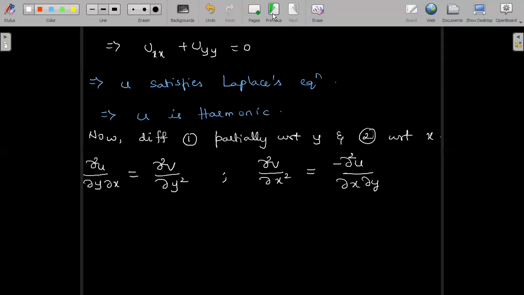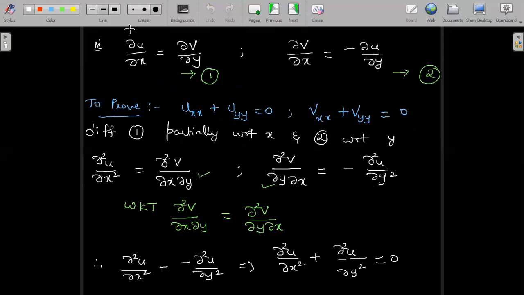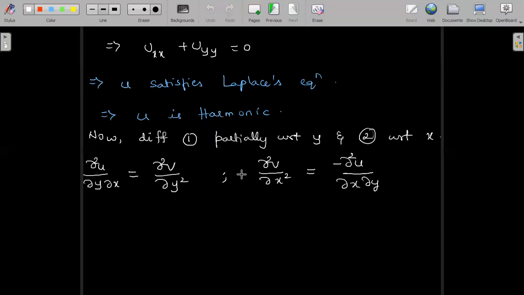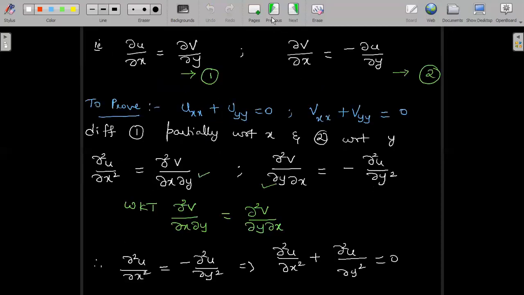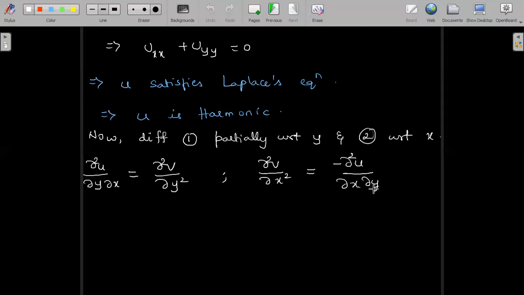Just check it out once. Equation 1 with respect to y gives us ∂²u/∂y∂x is equal to ∂²v/∂y². Correct? And equation 2 with respect to x partially gives us ∂²v/∂x² is equal to minus ∂²u/∂x∂y. Now it's correct. Now we can take this minus sign to the other side and rewrite the second equation the other way, as ∂²u/∂x∂y is equal to minus ∂²v/∂x².